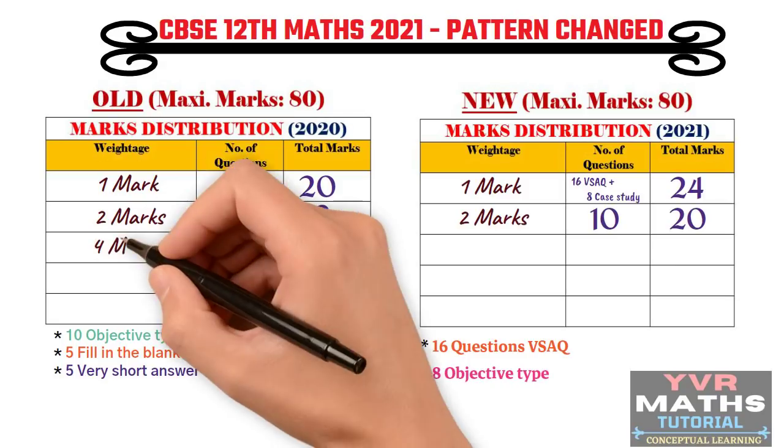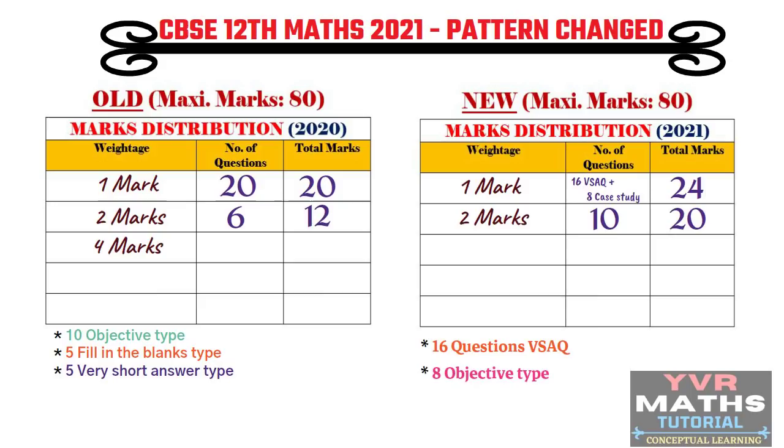Now, last year we had 4 marks questions. The total number of questions was 6, so 6 into 4, that is 24 marks. But in the new pattern, we don't have 4 marks questions. They changed those 4 marks questions to 3 marks questions. The total number of questions in this category, that is for 3 marks, is 7. So 7 into 3, 21 marks in this section. Here they increased 1 question compared to last year, but decreased the marks. Last year these questions were for 4 marks, now the same questions are asked for 3 marks.